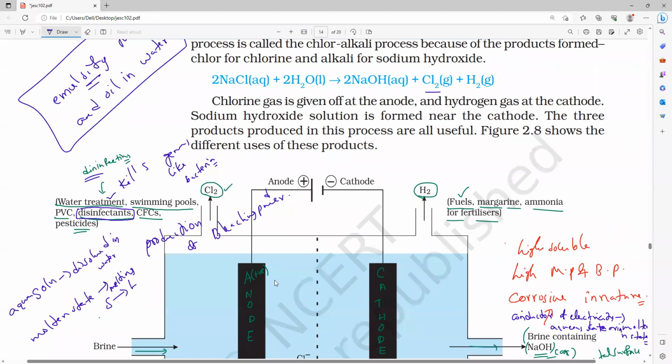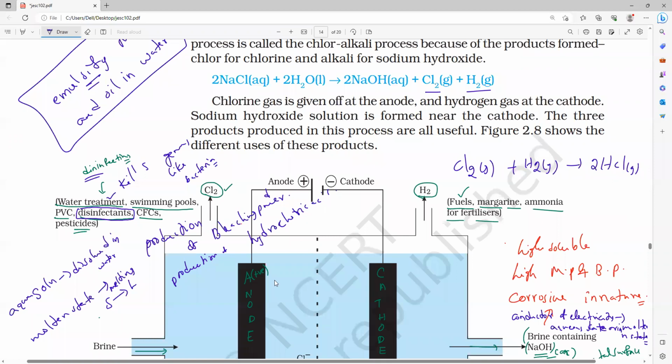When chlorine gas and hydrogen gas combine, we get hydrogen chloride gas, already I taught you. Am I right or wrong? So it is used for production of hydrochloric acid, or hydrogen chloride. Next, chlorine is used to make plastics.